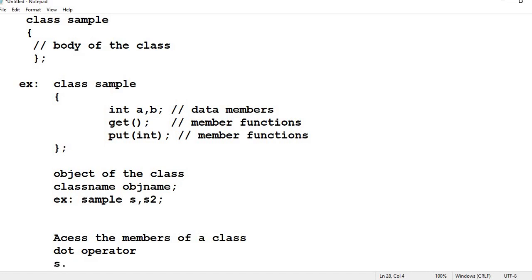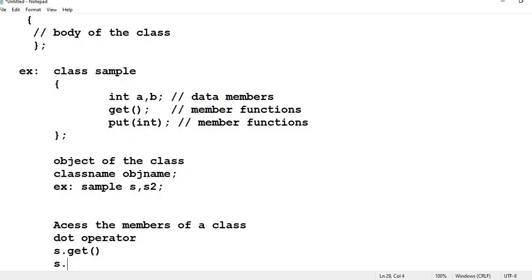S dot get, S dot put some 10. So this is how you can access the members of a class. Is it clear?